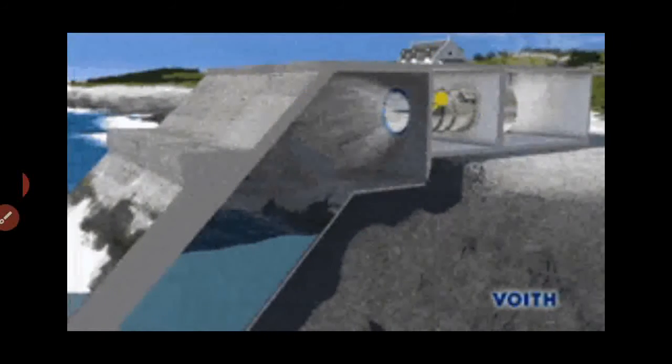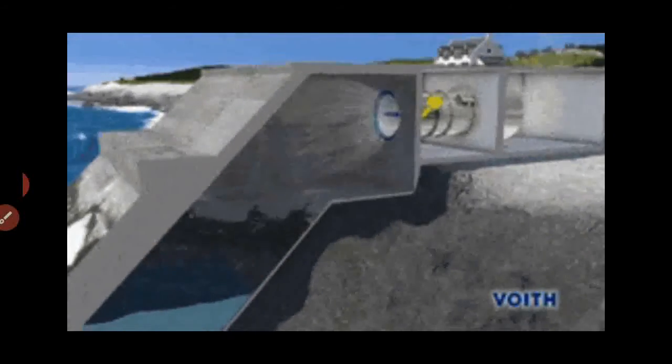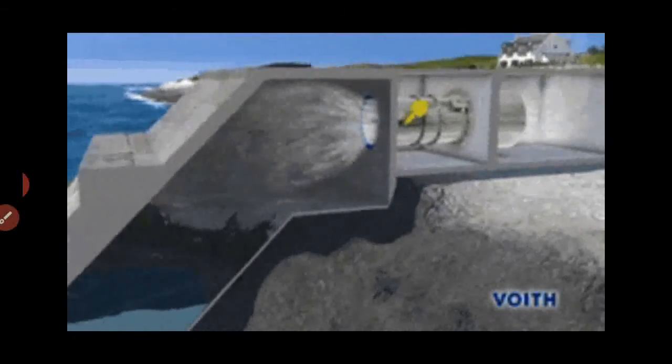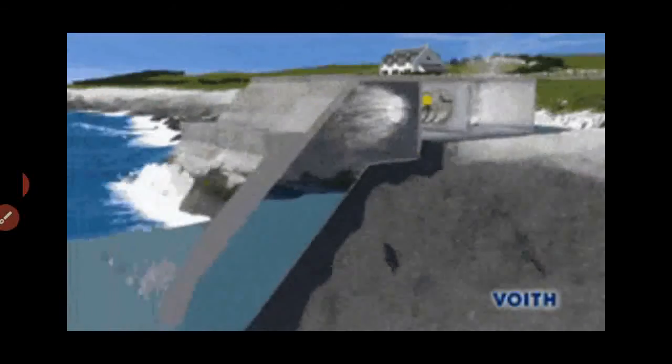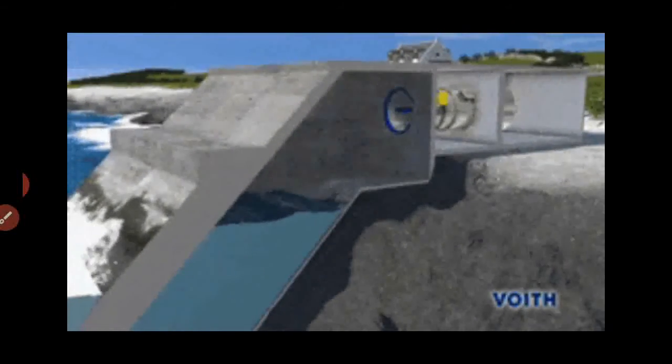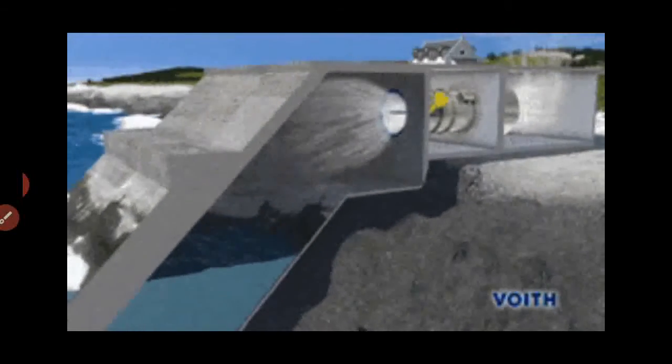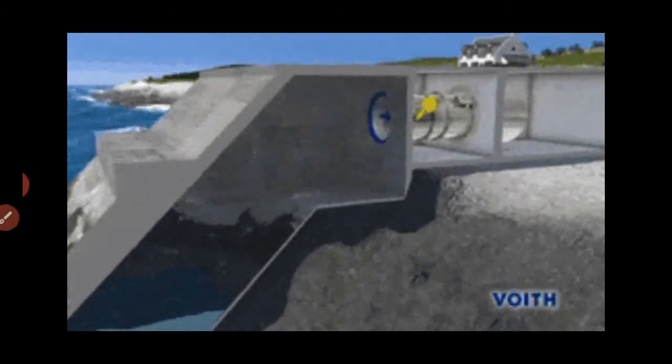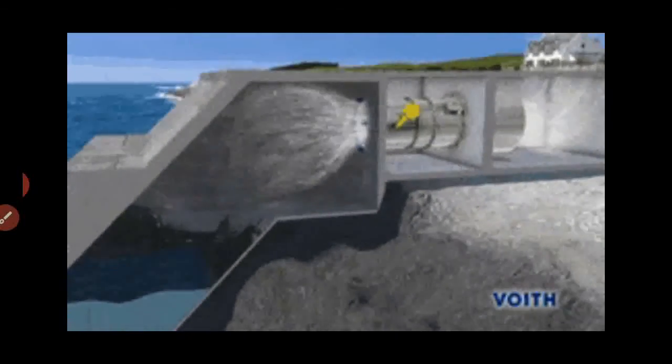For example, here is the diagram. This is a hollow tower, and it is built near the seashore.